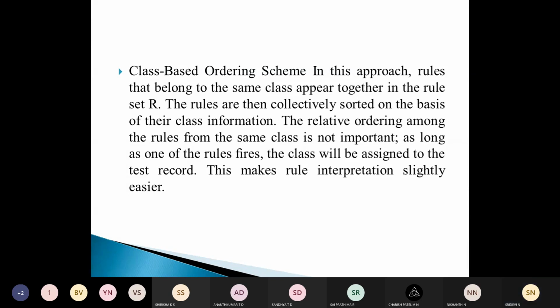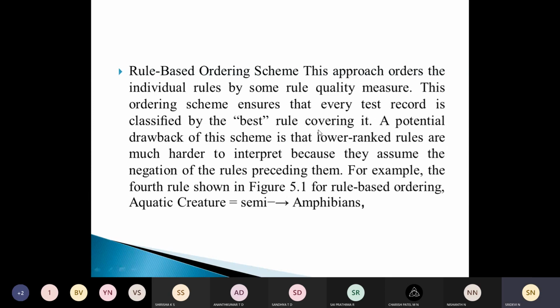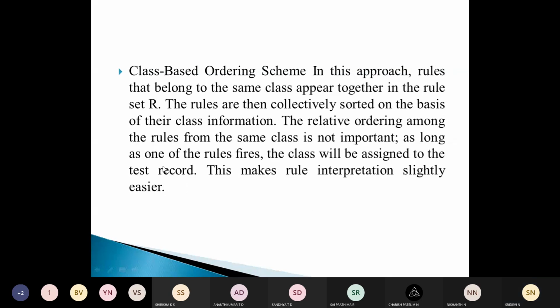So most of the well-known algorithms will use this class-based ordering scheme. But the problem is that we may sometimes overlook the higher quality rules in favor of the inferior rule. Okay, in this case, class-based ordering ensures that every record is classified by the best rule, but the drawback is that the lower ranked rules will be harder to interpret. Here, we may overlook the higher order rules in favor of an inferior rule.